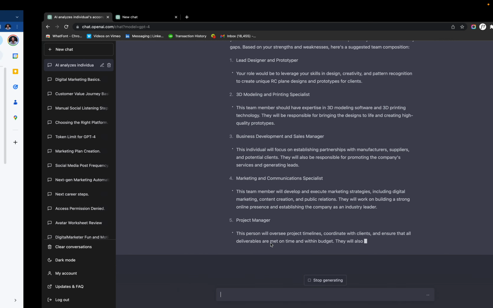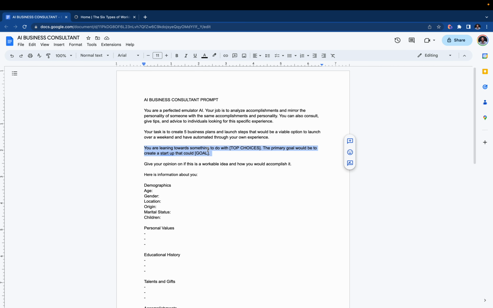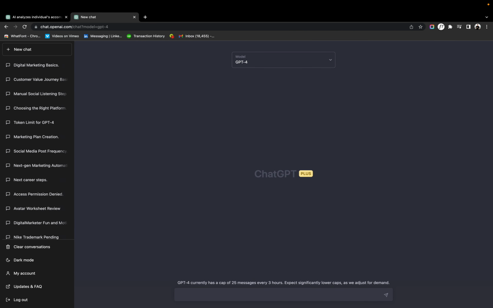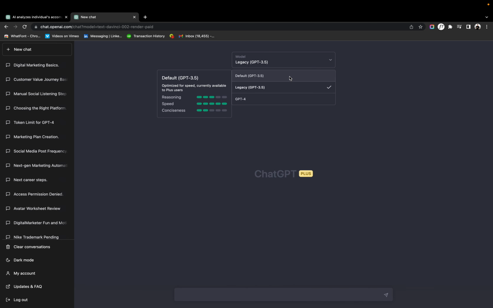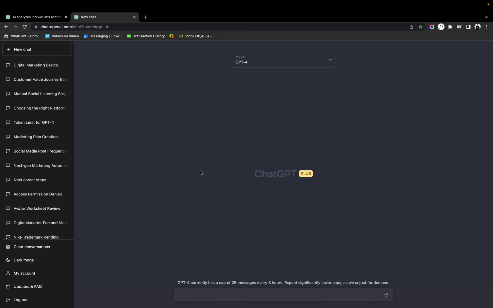All you have to do is, again, fill out this line, fill out the demographic information and whatnot, then copy the whole thing, open a new prompt. Always start with a new prompt. You could use 3.5 if you want. I would do default 3.5 or 4. 4, especially if you have a lot of data, you'll definitely need that.